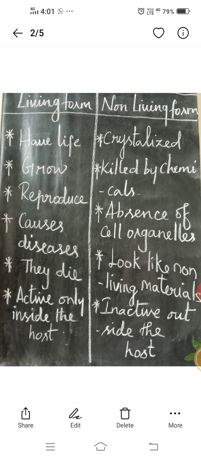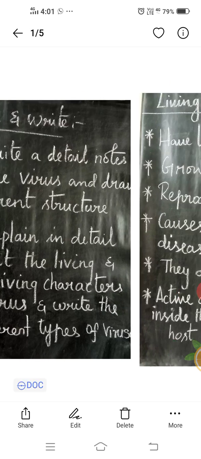Next, the living form and non-living characters I mentioned. The living characters: they have life, they grow, they reproduce, they cause disease, they die, and they are very active only when they are inside the living organism or host. The non-living characters: they can be crystallized, killed by chemicals, cell organelles are absent, they look like non-living material, and they are inactive when outside the host.